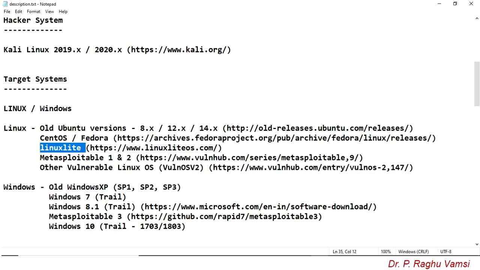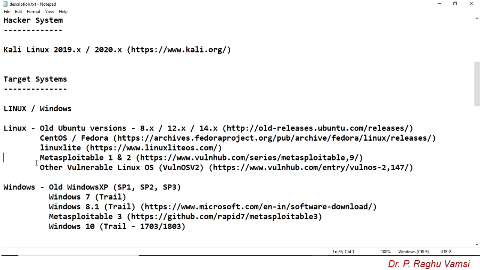Next, in Kali Linux there is a pre-built tool called Metasploit, which is especially used for exploiting operating systems, especially identifying the vulnerabilities in the operating system, and via Metasploit we can exploit those vulnerabilities.